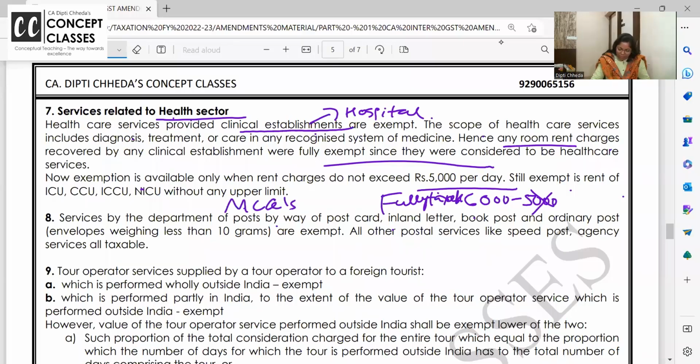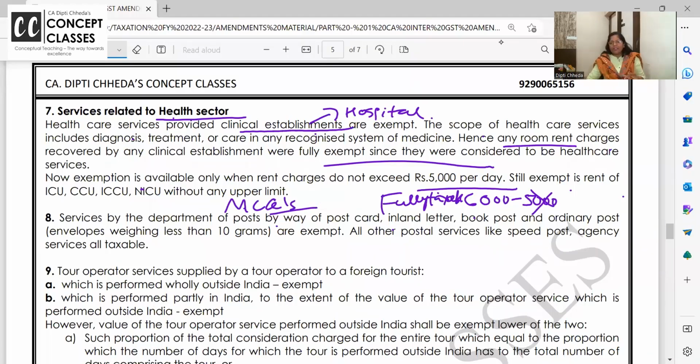Clear or not? That's why I'm saying the answer to the post office problem will change. Post office service, earlier, everything was exempt except speed post, courier, agency related services like that. The rest, basic and money transfers and all, were exempt. Now all the postal services are taxable except those small posts which are weighing 10 grams. So I think this is a very nice question for your upcoming exam MCQs. Good, mark this.